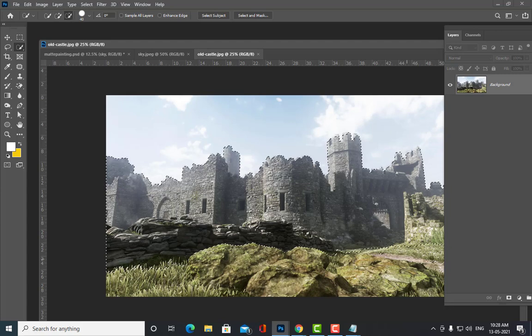Is it clear, all of you? Yes, sir. So once you have selected this castle, now the next step is we are going to get this castle.